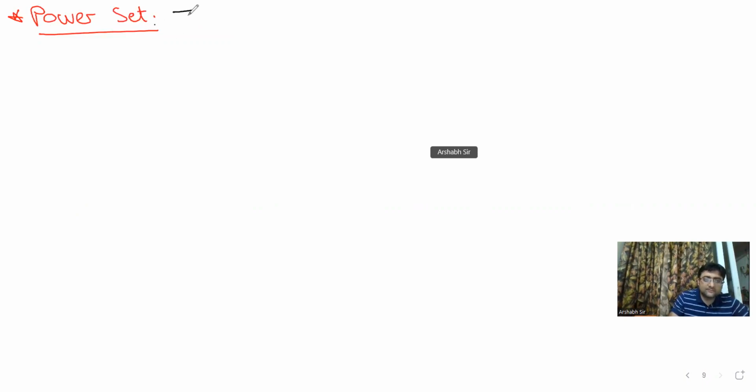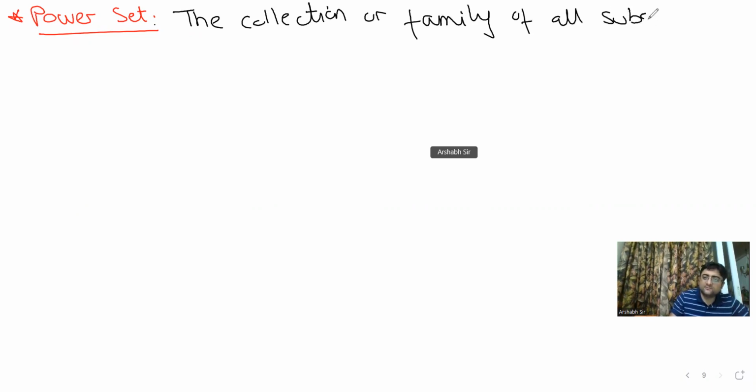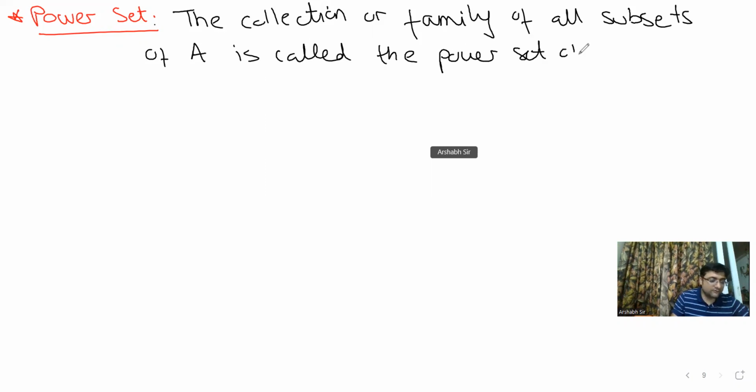So we say the collection or family of all subsets of A is called the power set of A and is denoted by P(A). What is root A multiplied by root A? A. So the root goes away.